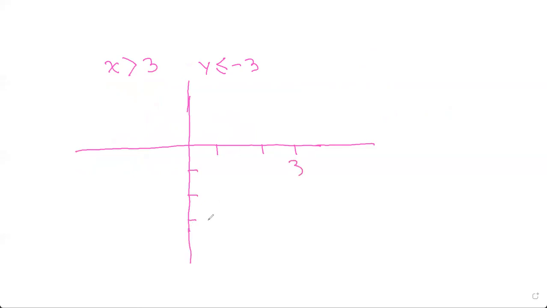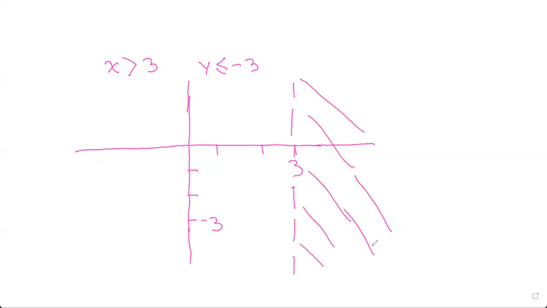Okay, so say this is 3 and this is minus 3. So we know that x is greater than 3. So that means, say I'm just drawing a straight line, it can be anything within this region, right? Because x is greater than 3. And now for y is less than minus 3, it can be anything less than this, right?